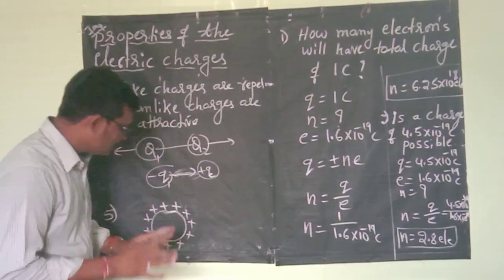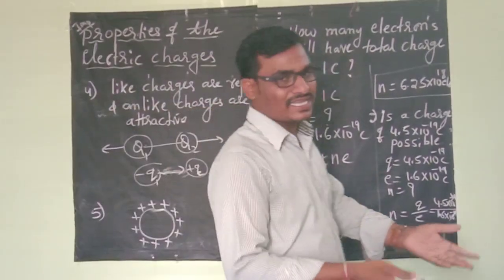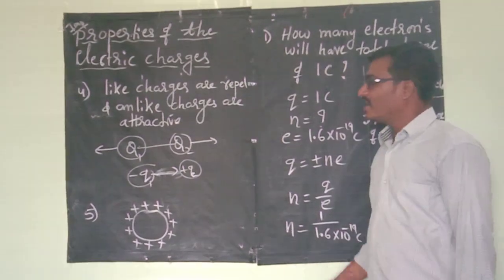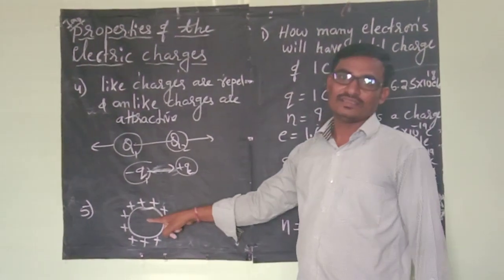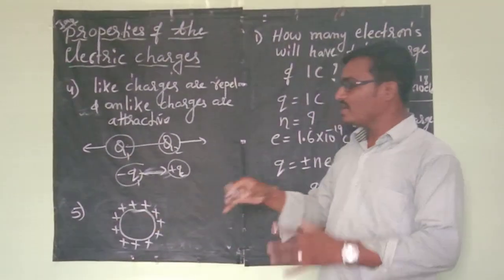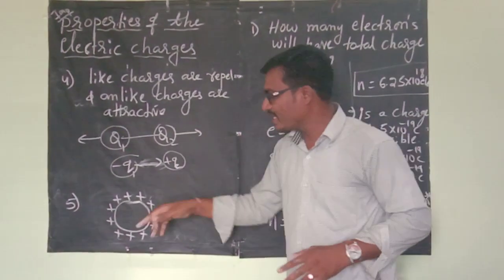The charges are not present inside the conductor because its property says charges reside over the conductor only.